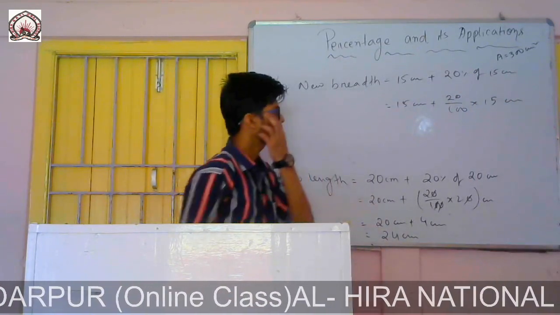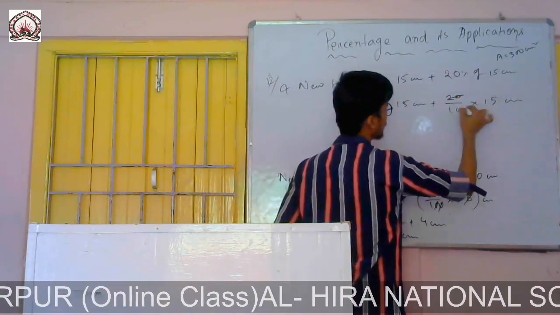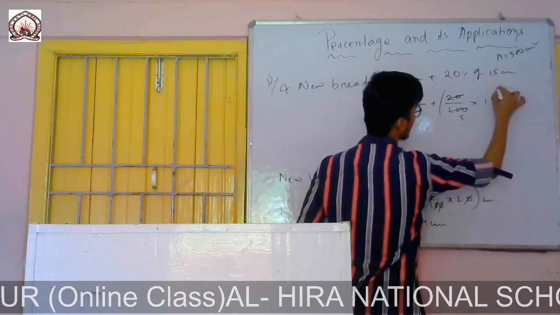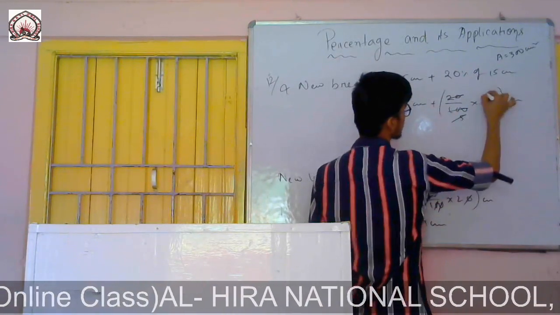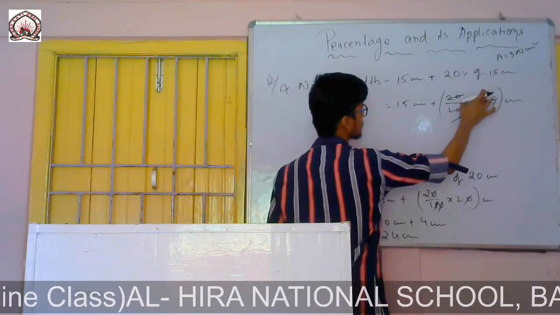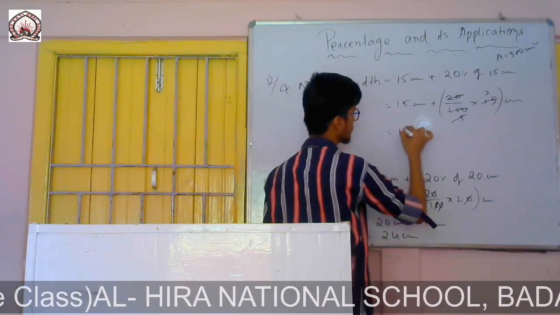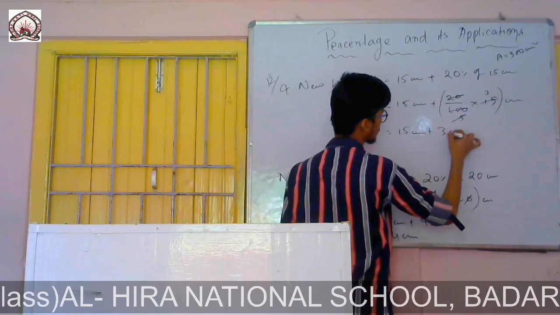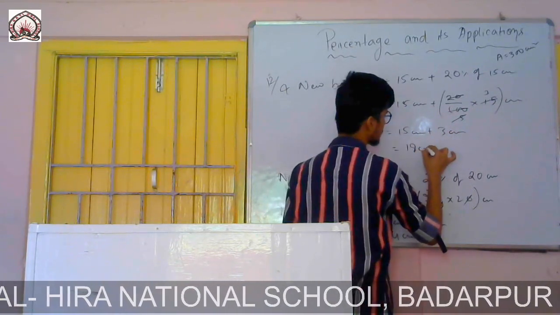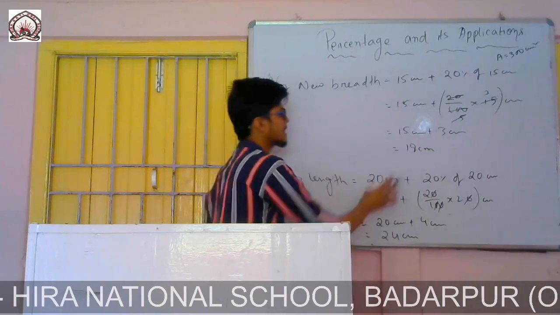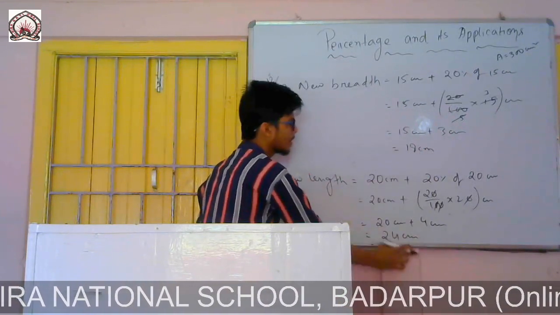So now we'll solve this one. We know 20 fives are 100, 20 fives are 100 and 5 threes are 15. So that means 3 into 1, 3 centimeter plus 3 centimeter. 15 plus 3, it is 18 centimeter. So this is the new breadth, this is the new length.